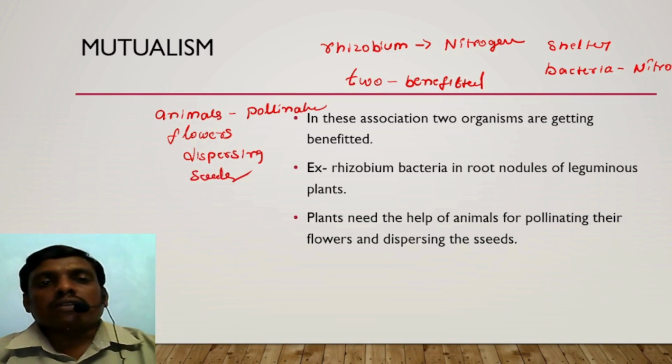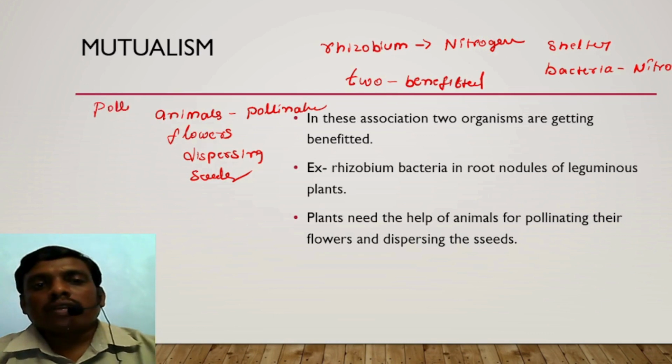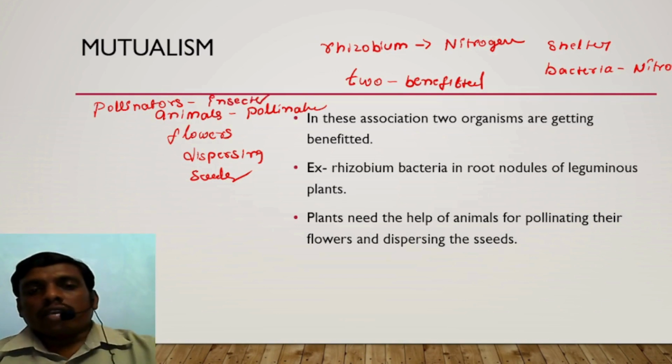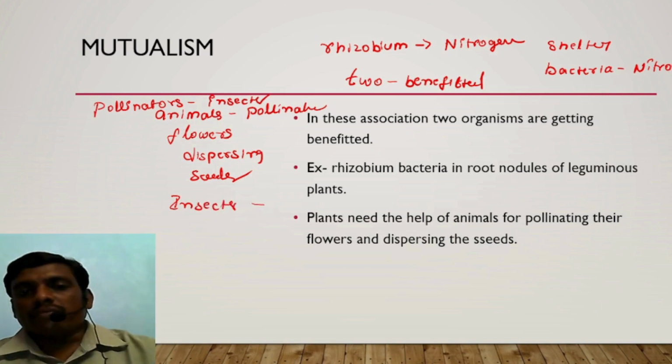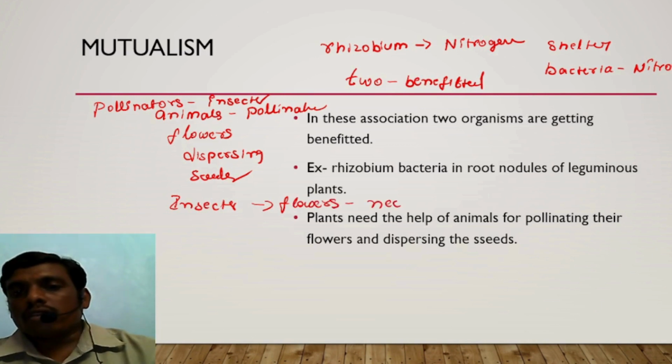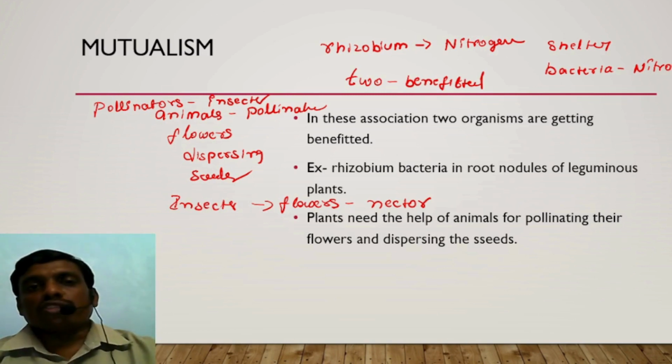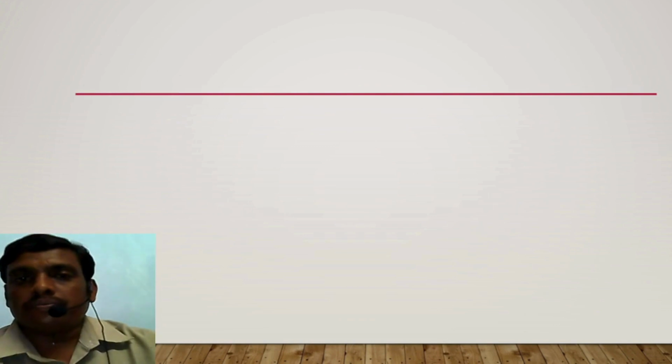Here animals are the best pollinators. Some examples of pollinators are insects. Insects get nutrients from the plant flowers. Flowers contain a sweet substance called nectar, which is taken by these insects for their food requirement. Such an association is called mutualism.